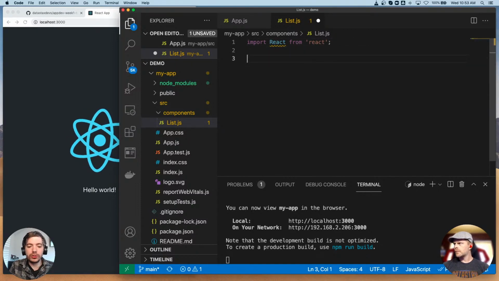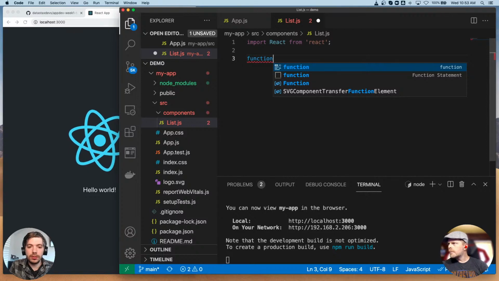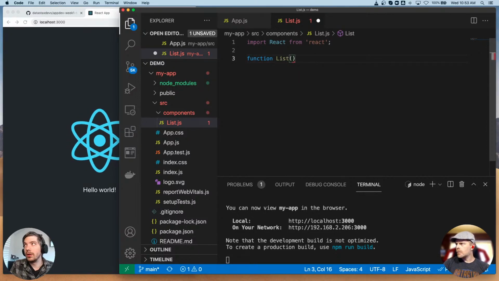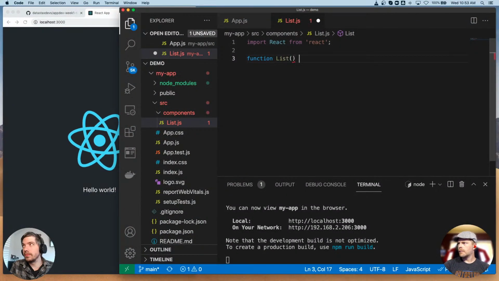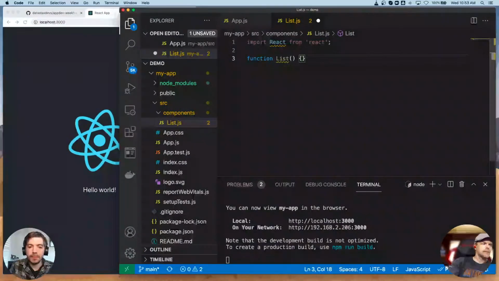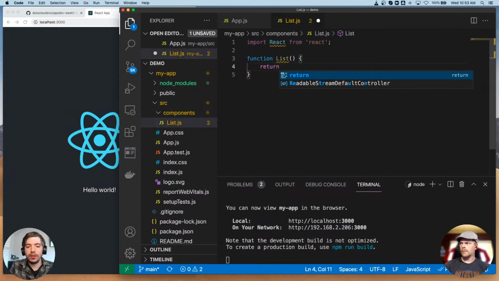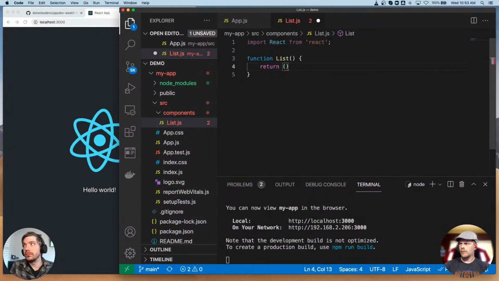And then we're going to define a function called list, right? That's the name of our component. We have our empty parentheses because we have no parameters at the moment. And all it's going to do is return something.